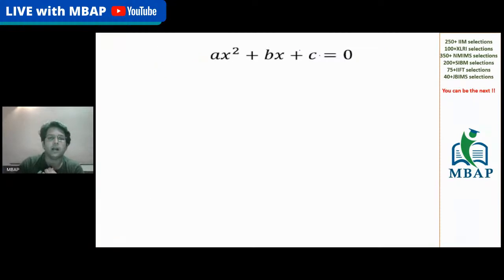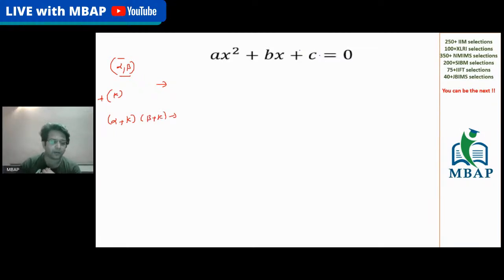Let's say I have the expression ax squared plus bx plus c, and we know alpha and beta are the roots of the equation. I'll give you a small technique with which you can form new equations very quickly by changing the roots. Let's say we have to form a new equation whose roots are k more than the given roots, alpha plus k and beta plus k.